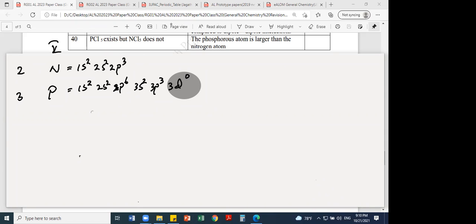So please make a note, everyone: second period elements cannot have an expanded octet.